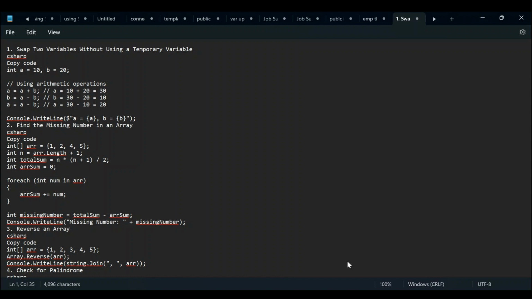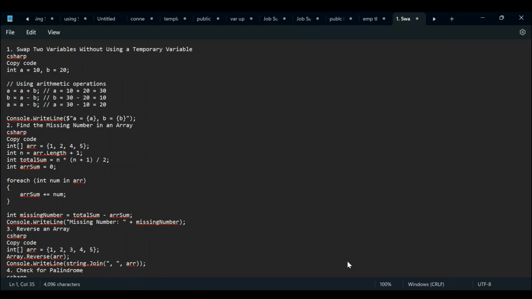So see what logic we are applying here. We take A equal to A plus B, making 10 plus 20 equal to 30. Now A has a new value, that is 30. Now I have to swap the B value and A value, so B should become 10 and A should become 20. From the B result, I subtracted my latest A value: 30 minus 20 equal to 10. Similarly, for A, 30 minus 10 equal to 20.